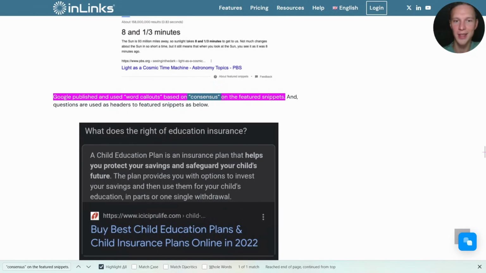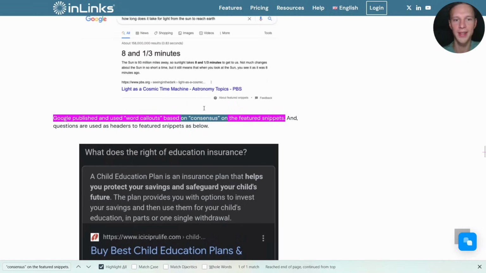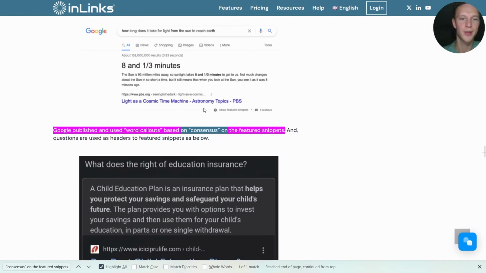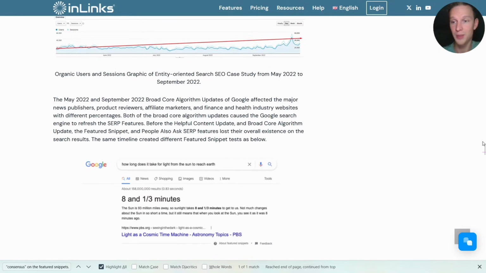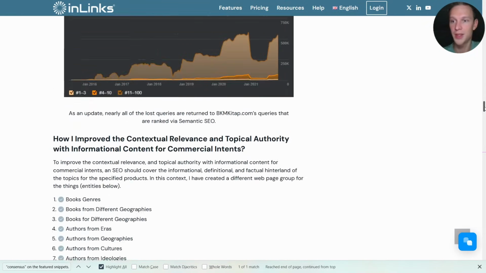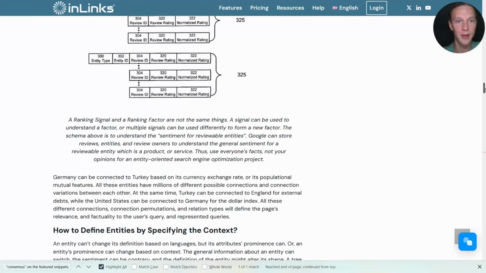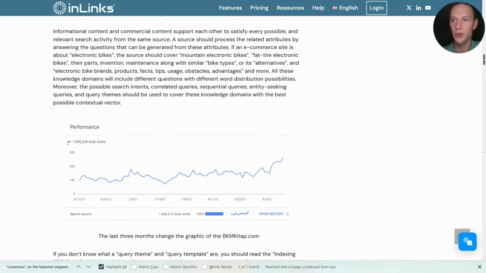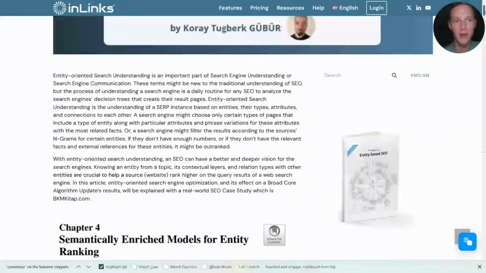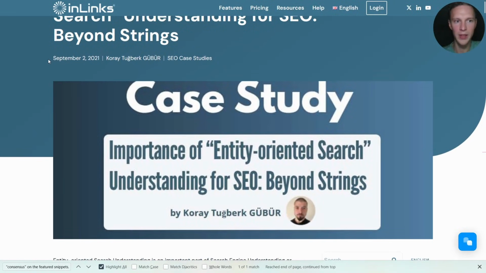Nonetheless, there still has to be the concept of consensus amongst all of these reliable sources. And then this principle of consensus was discovered and explained. Maybe you can guess if it was like 1 year ago or 2 years ago. It was discovered in 2021. At least this article was written, and this, let's say, piece of information is already mentioned, so it might have